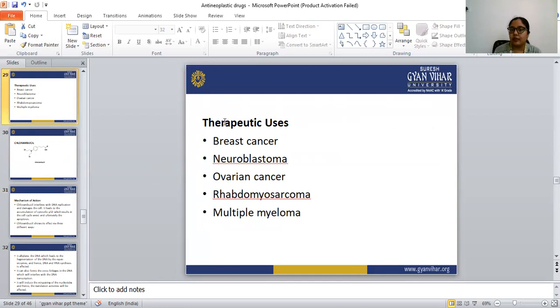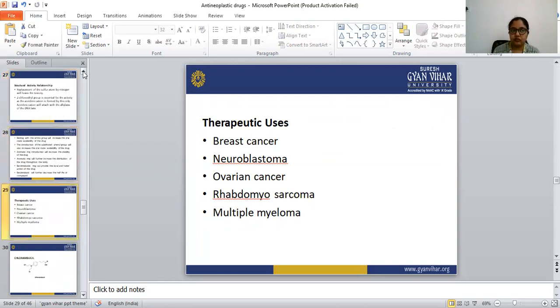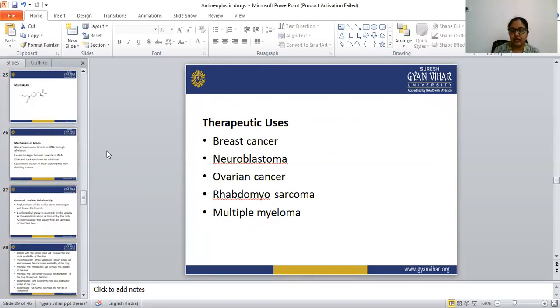Let's see the therapeutic uses. It is used in the treatment of breast cancer, neuroblastoma, ovarian cancer, multiple myeloma, and also in the treatment of sarcoma. So these are the uses of melphalan.